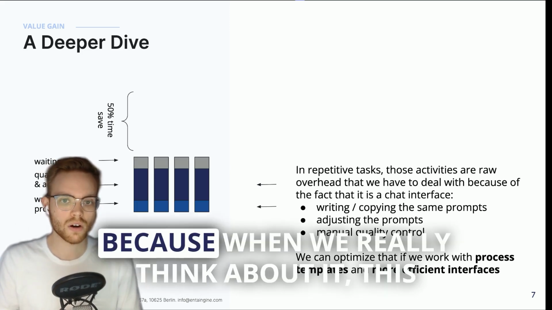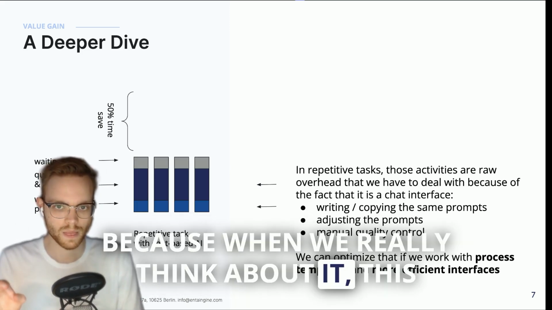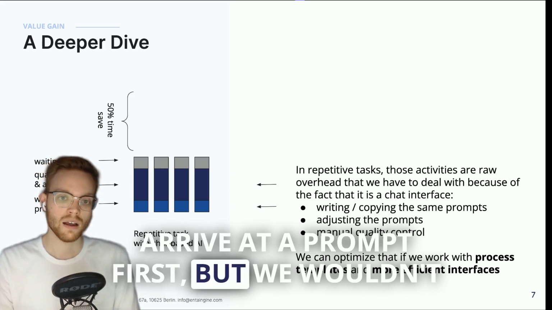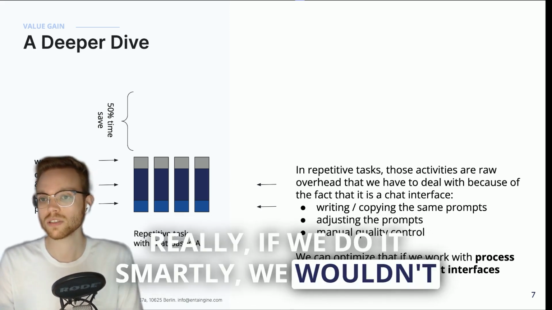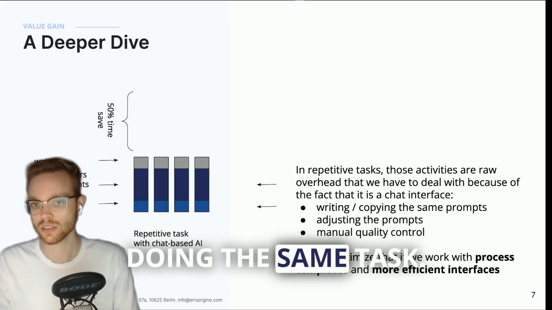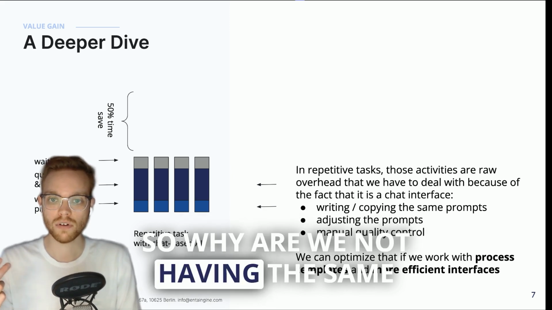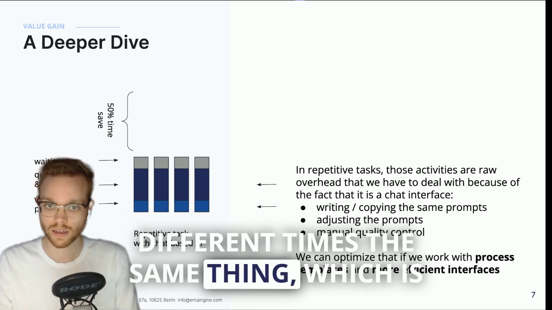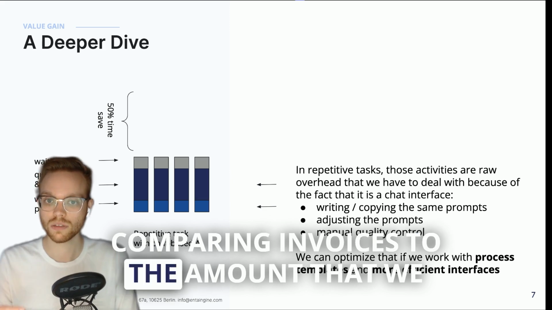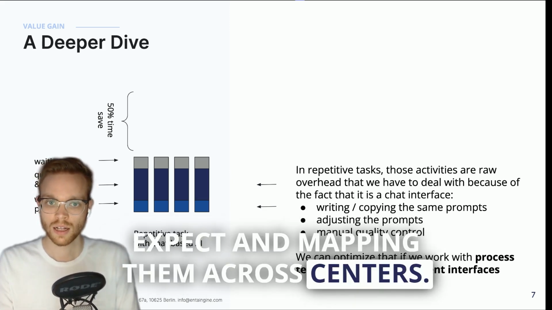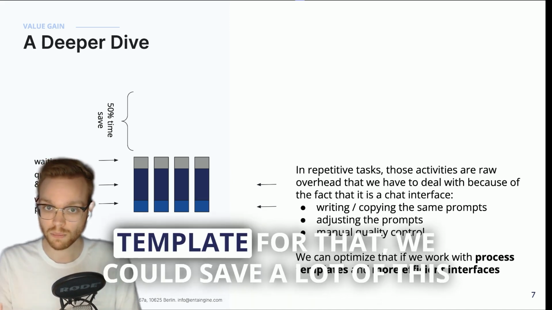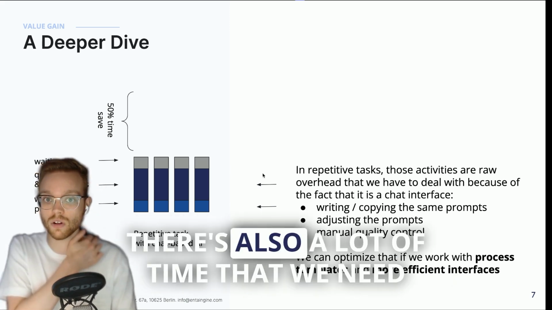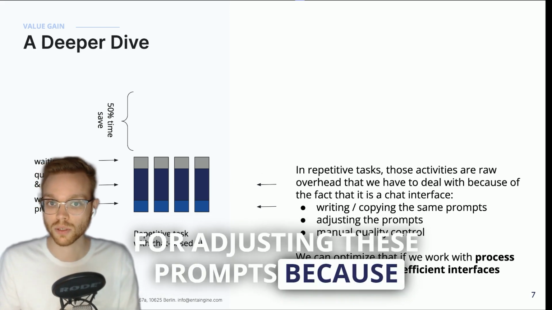No. Because when we really think about it, for this repetitive task we need to write a prompt first, but if we do it smartly, we wouldn't have to write a prompt the second time if we're doing the same task. So why do we not have a template if we are doing the same thing 100 different times, which is comparing invoices to the amount that we expect and mapping them to cost centers? If we could have somewhat of a template for that, we could save a lot of time. There is also a lot of time that we need for adjusting these prompts,